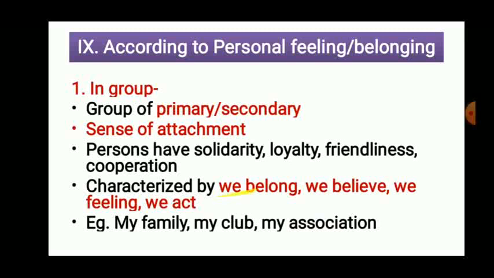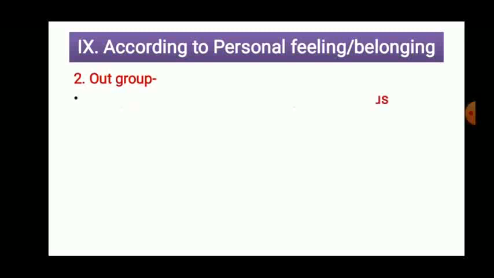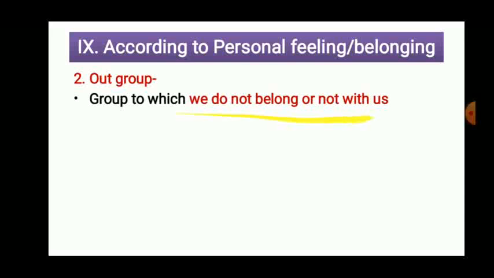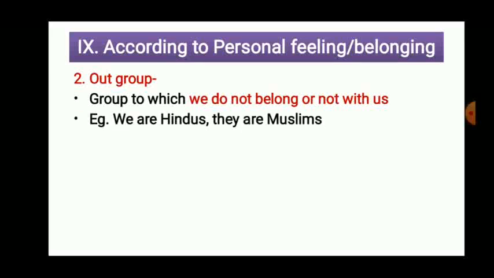When we see we or our, my, if that kind of feeling is there, we can refer to it as in group. Now out group, the group which we do not belong to or with which we are not associated. Okay. For example, we are Hindus, they are Muslim. When we say that they are, that means it is an out group. Right.